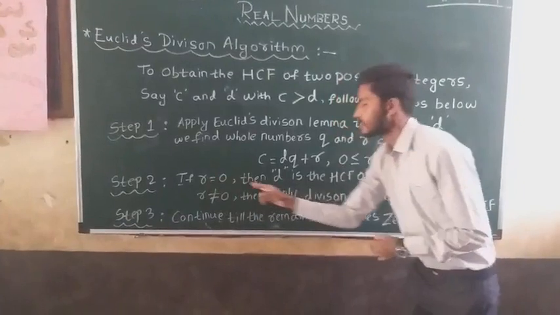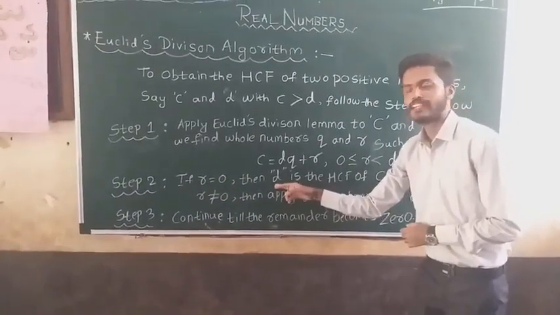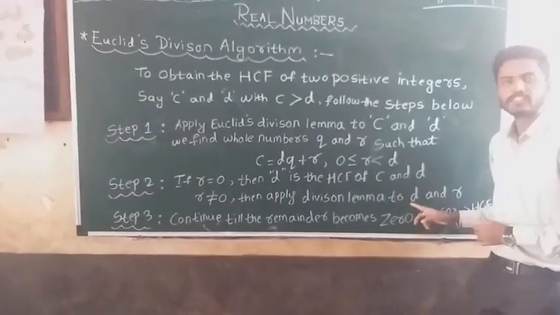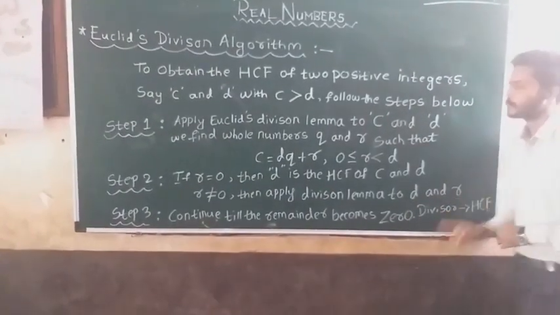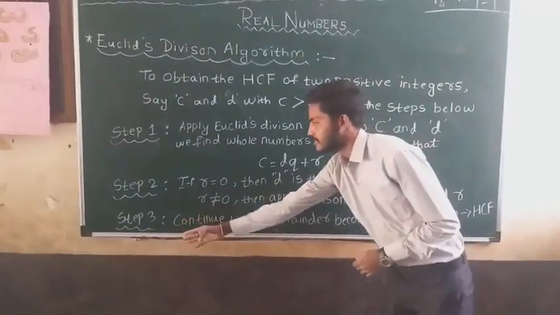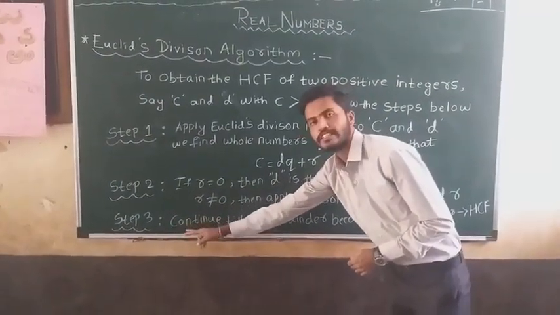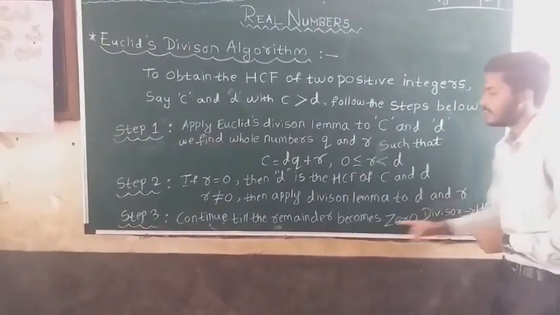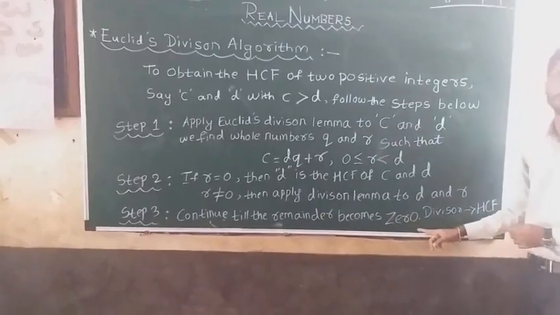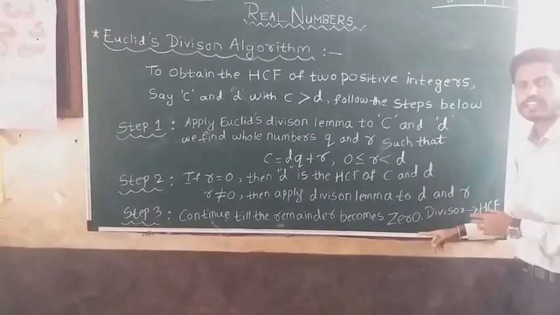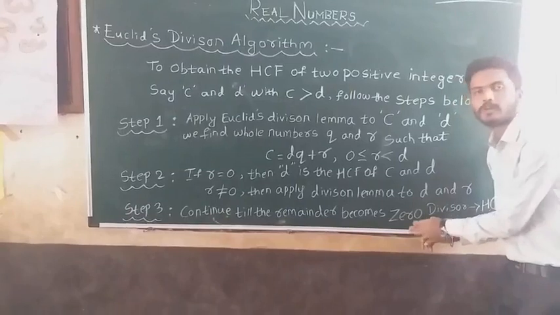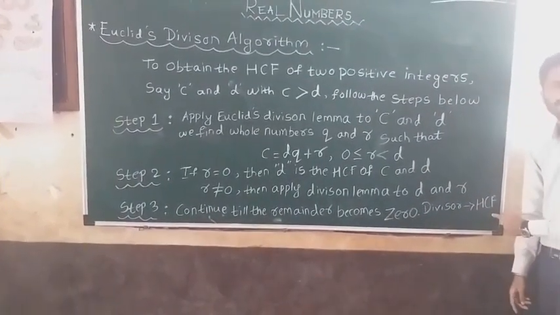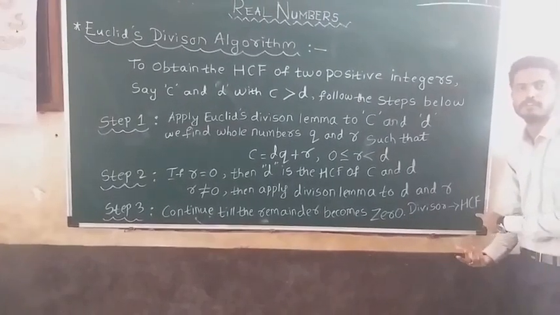If r is equal to 0, then t is the HCF of c and d, and if r is not equal to 0, then apply Euclid's division lemma to d and r further. Step 3 states that we should continue step 2, that is, applying the division lemma to d and r till the remainder becomes 0. If the remainder becomes 0, then the divisor will be the HCF of the given set of two numbers.